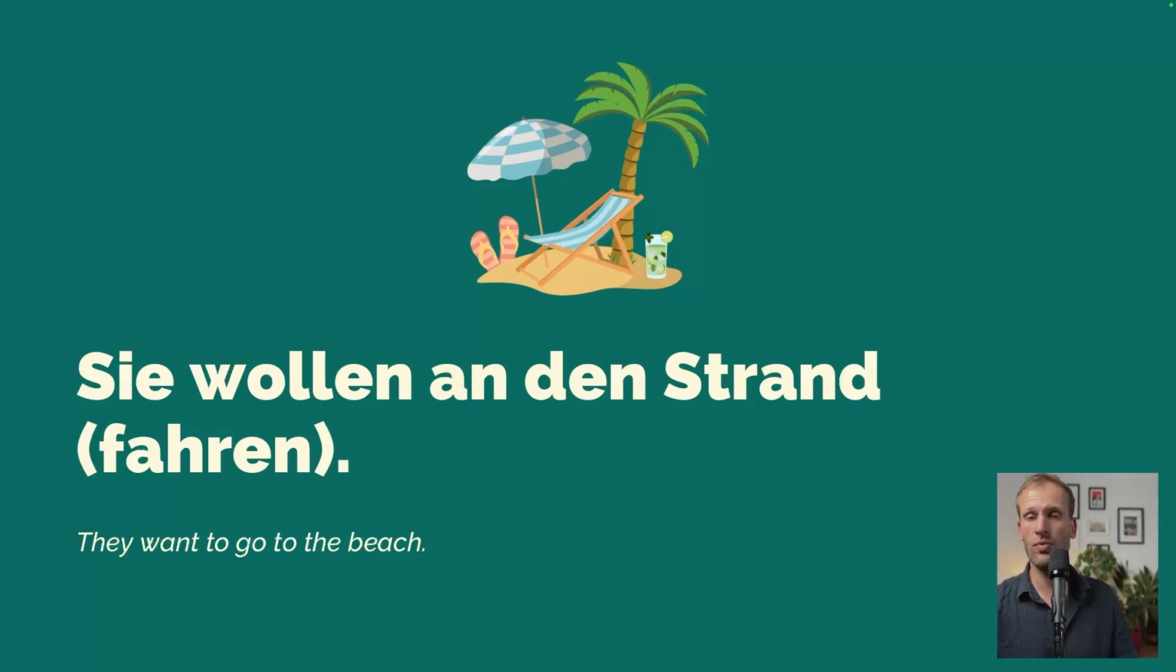You have to go, you want to go, you should go, and so on, to a place. Sie wollen an den Strand fahren, but also fahren here is optional. Sie wollen an den Strand is also totally fine in spoken German. They want to go to the beach. But careful, you can only omit the infinitive if it's about going to a place, if there is a change of place, not for the location. In this case, it doesn't work. But if you want to go or drive or travel somewhere, in these cases you can omit the infinitive.